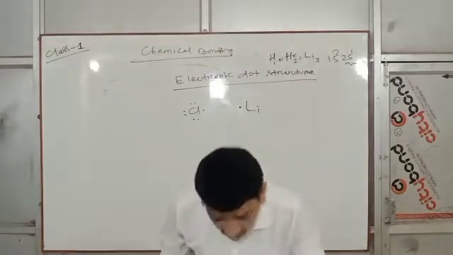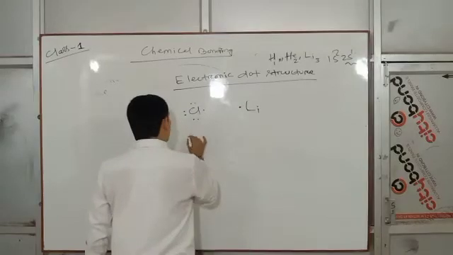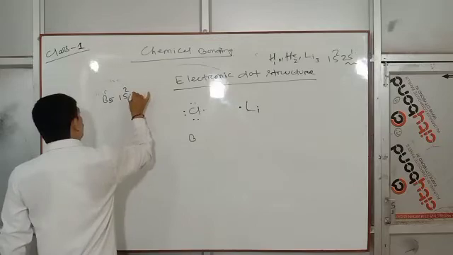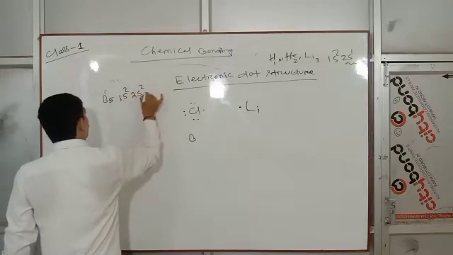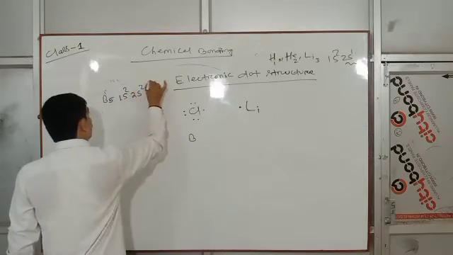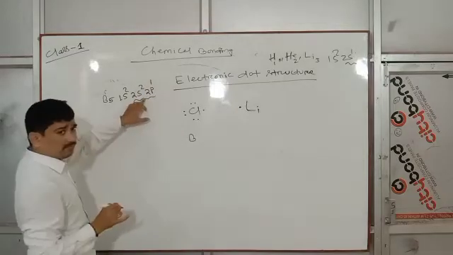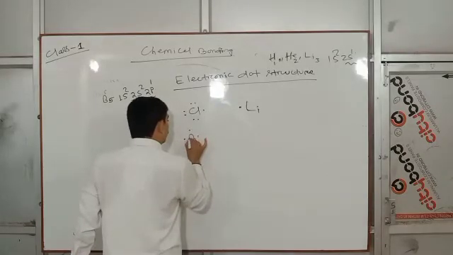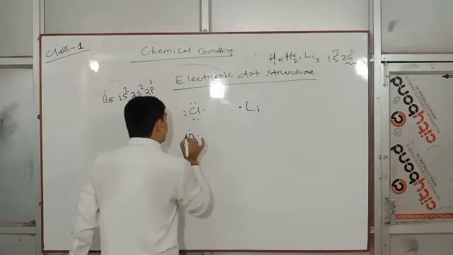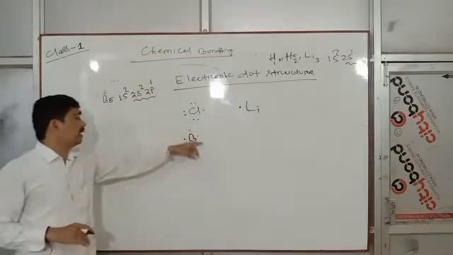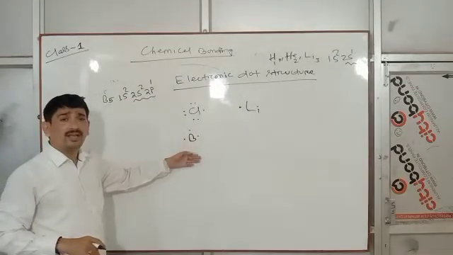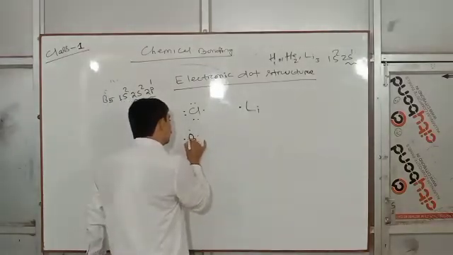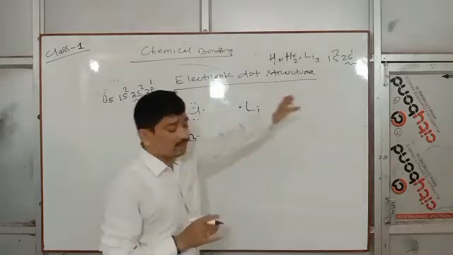Next, suppose boron. Boron has 1s2 2s2 2p1, so three valence electrons: 1, 2, 3. That is the electron dot structure. Clear? So you can write the electronic dot structure.